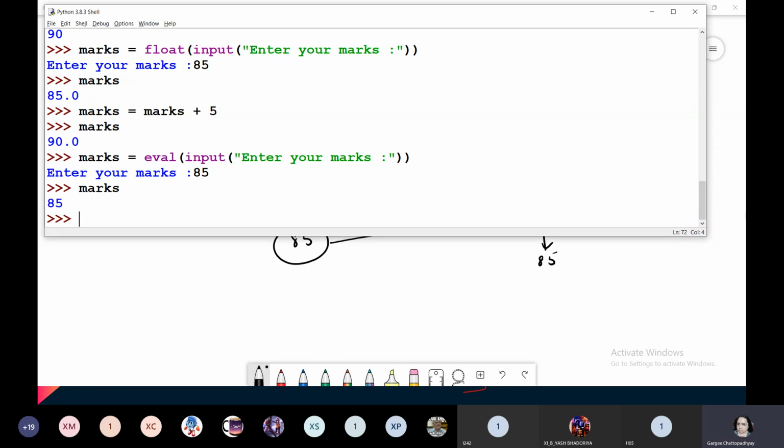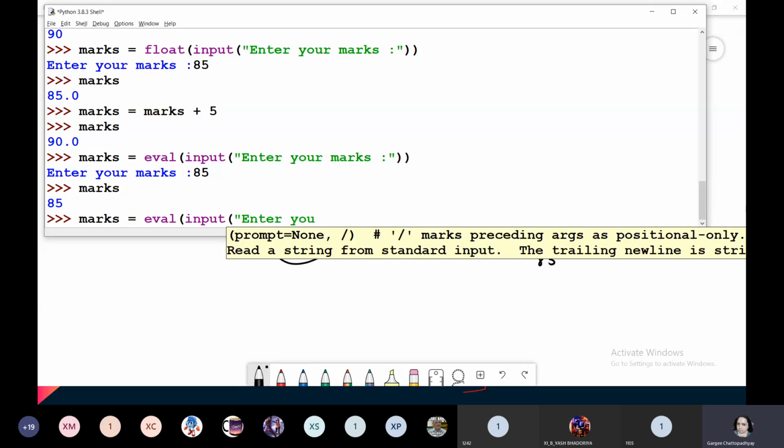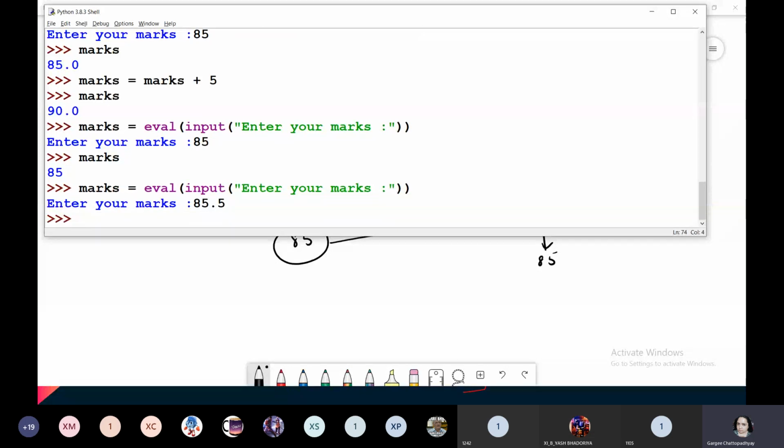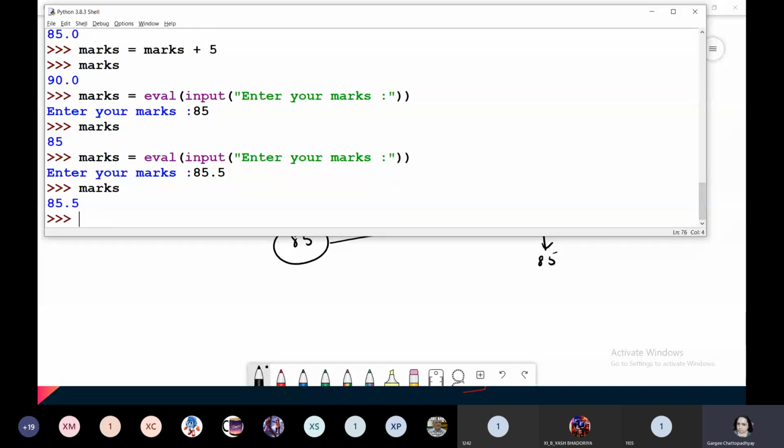It will not show it in points. But if you are entering any value in points like 85.5, it will be evaluated as 85.5 only. Okay, so eval function automatically detects the type of the literal and accordingly it assigns it to the identifier.